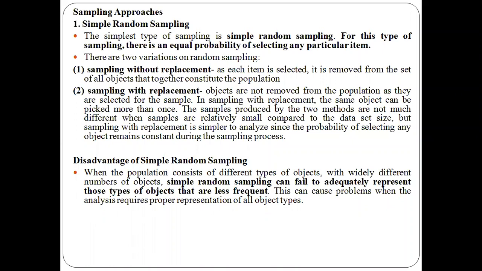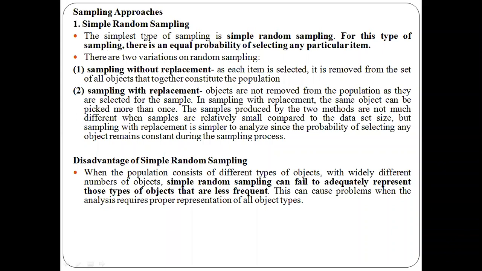For example, if you have 20 objects here, you can choose any of them, whether it is the first object, second object, third, or 20th object. Each and every object has an equal probability of selection. That is simple random sampling. So randomly we can choose any object to form the sample. In simple random sampling, each and every item or object has an equal probability of selection, so any object can be chosen to form the sample.